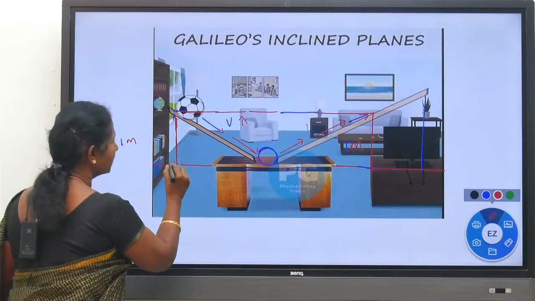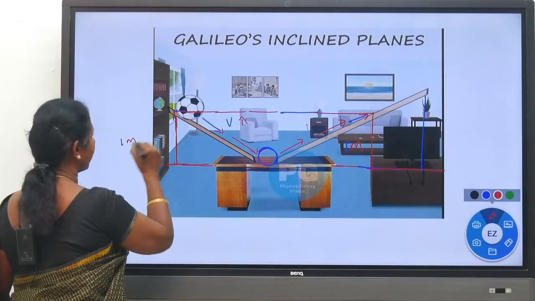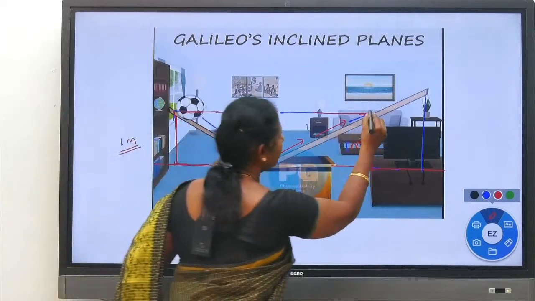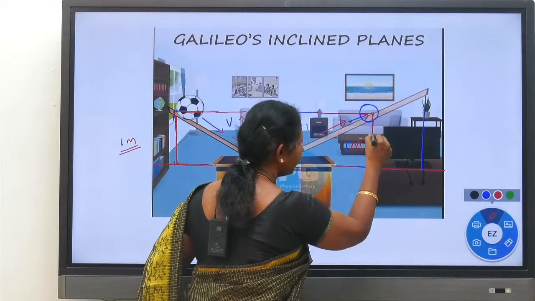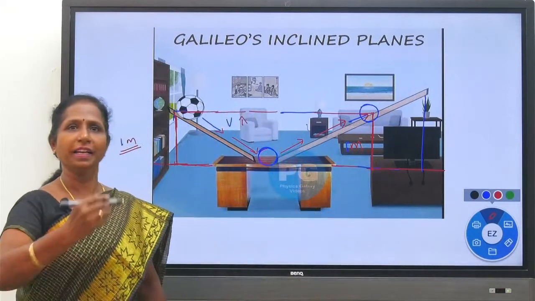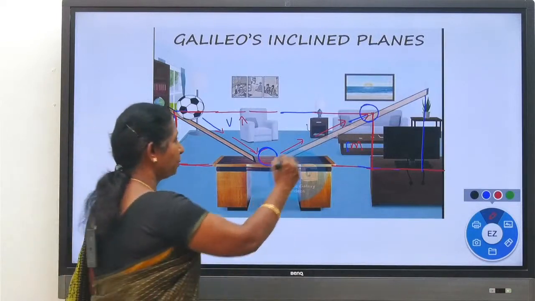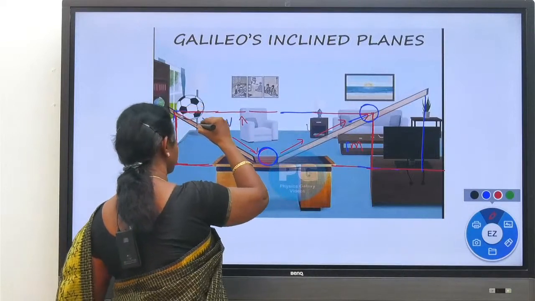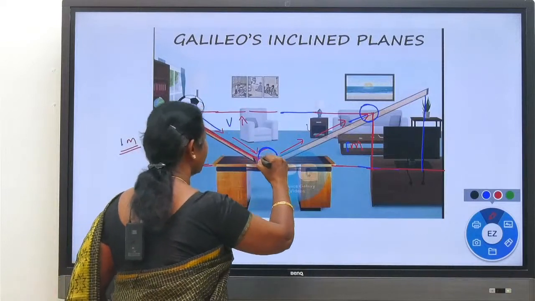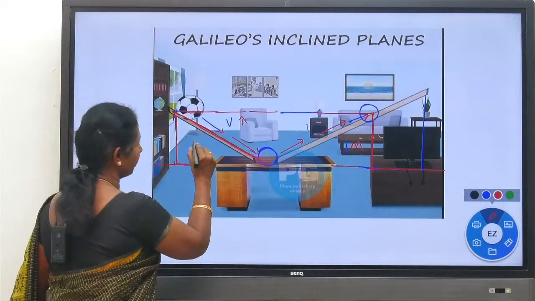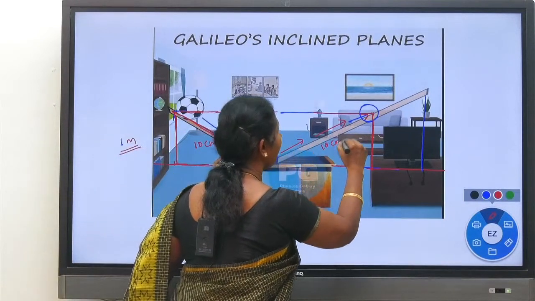So from the surface of the table, if this ball was at a height of 1 meter, then even after reaching here, the ball will be at a height of 1 meter from the ground level. That is, up to the same height, the ball will reach here. And up to the same distance: say, for example, if this distance is 10 centimeters, then this distance will also be equal to 10 centimeters.